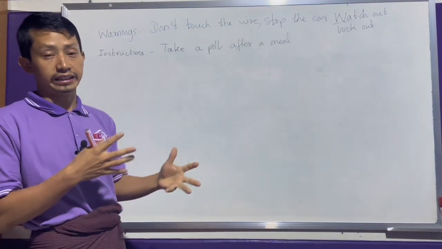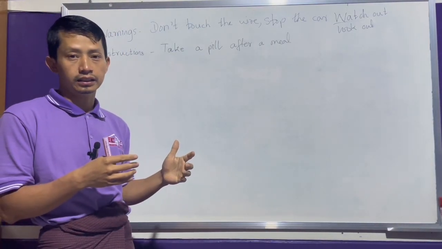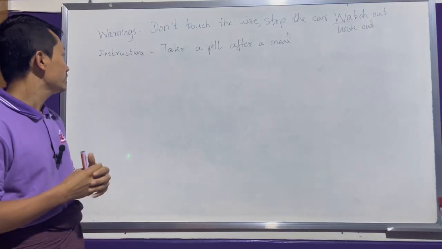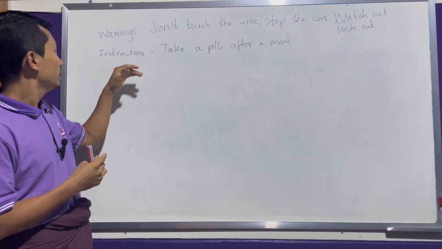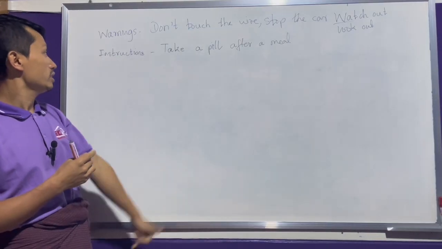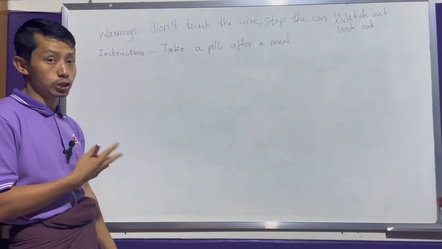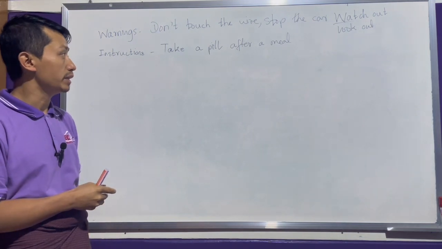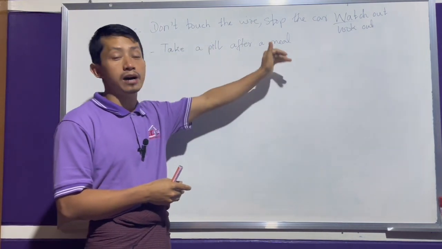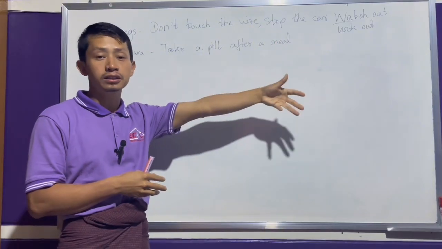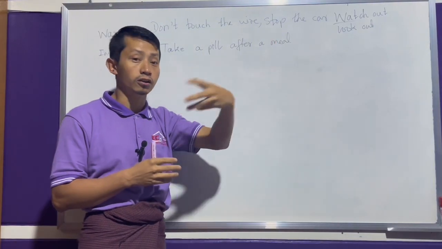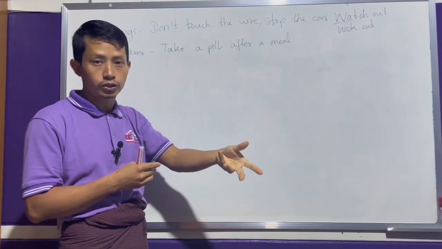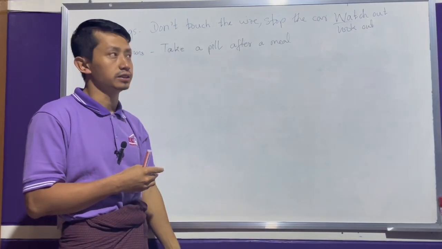When the bad thing is going to happen, like that. And then the other one is instruction. What is instruction? You instruct someone. Example, take a pill after a meal. Like the doctor, right? The doctor will instruct you, take a pill after a meal.